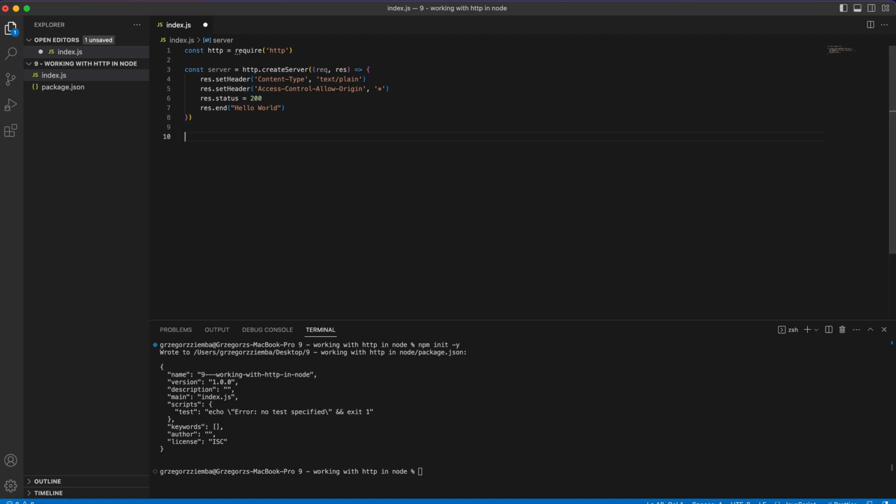And okay, we also need to start listening for incoming requests, and to make it happen, we need const port, and we'll just create some port, for example, 5000.